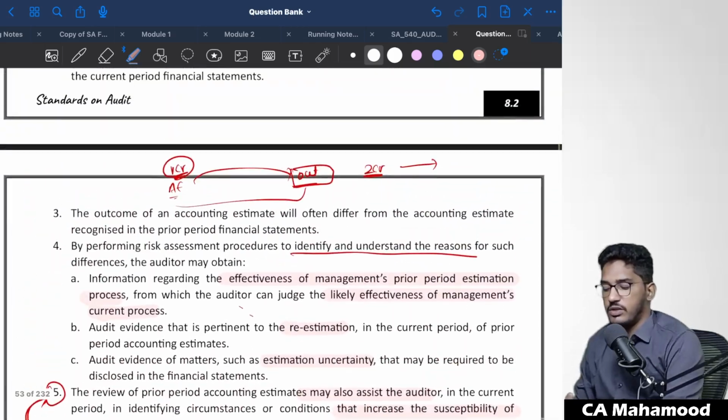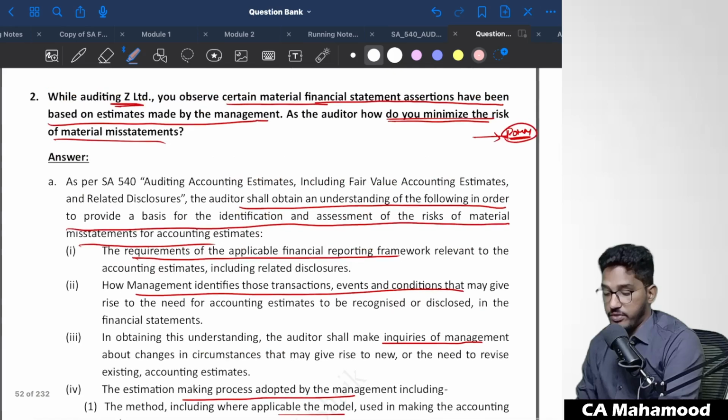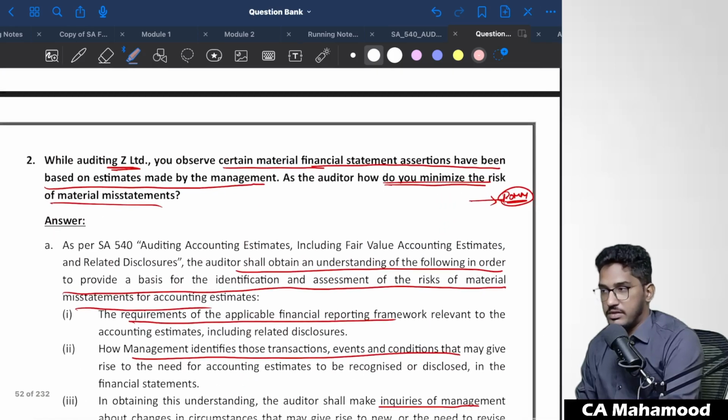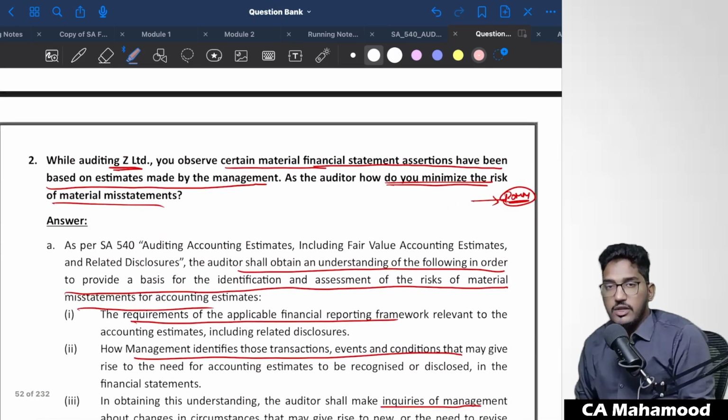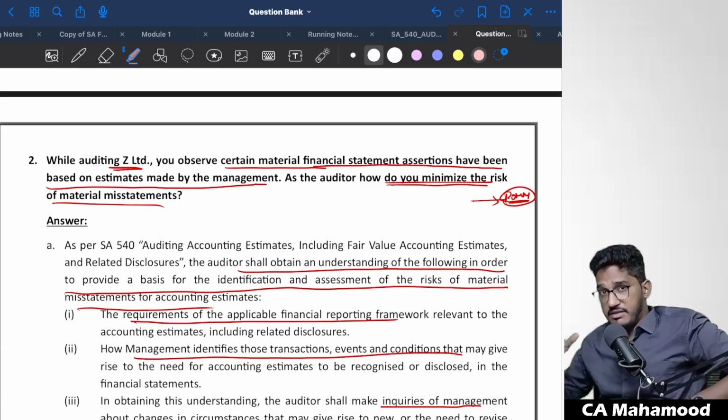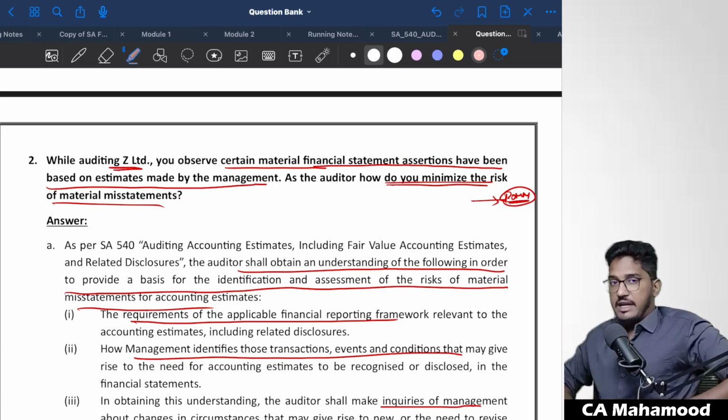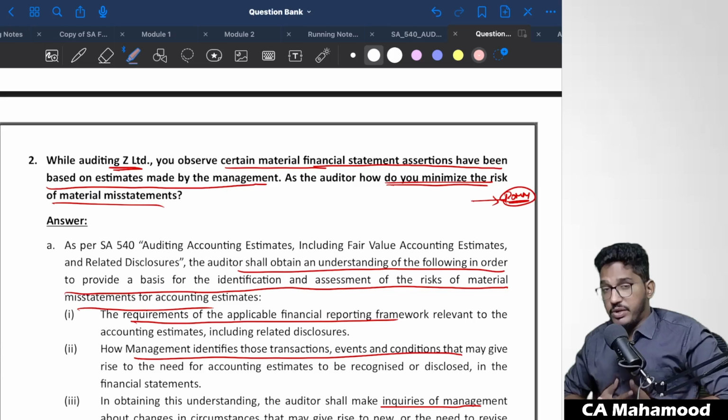Clear? So these are the two questions relating to SA 540. Hope you are able to understand. With this, we are going to end this session. Today we are done with SA 540. Tomorrow we'll try to complete SA 560. So this is the SA 540 related discussion and the questions. Hope you have understood it and got the practical understanding regarding this concept. Clear, everybody? Right.